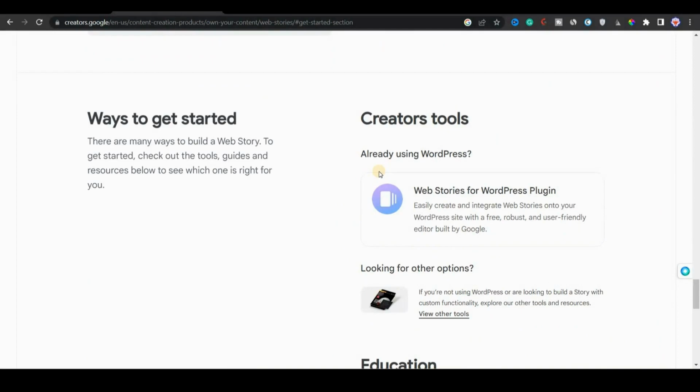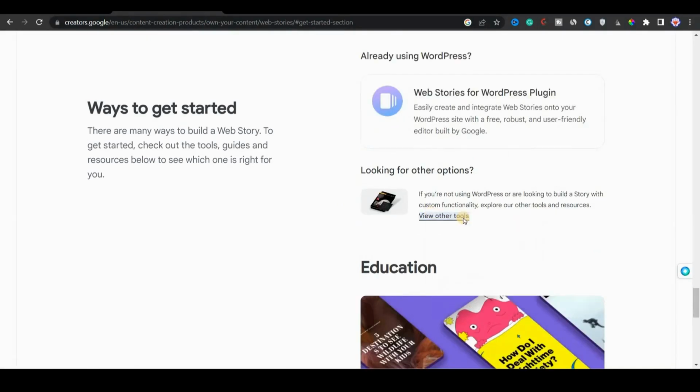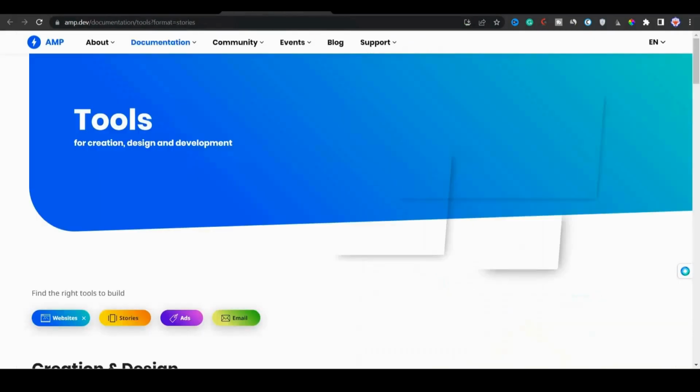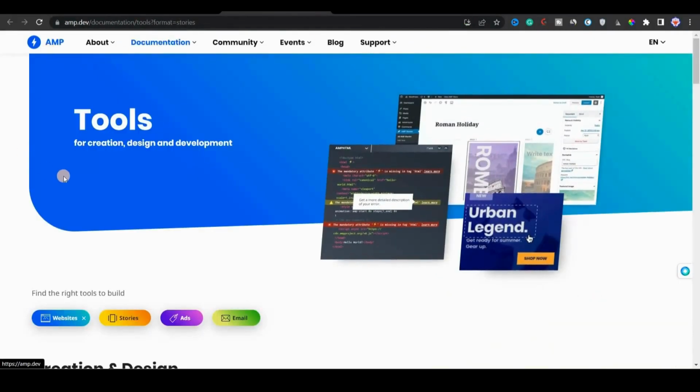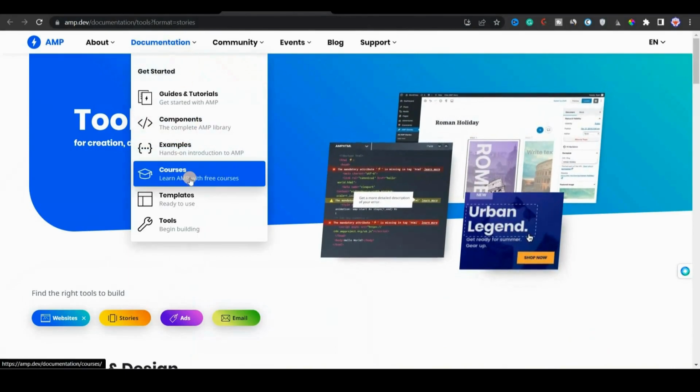Now if you are not using WordPress and you also want to build web stories, then you can just click on view other tools. You will be redirected to another page called AMP development. In the documentation section, you will find all the information regarding how you can install that.